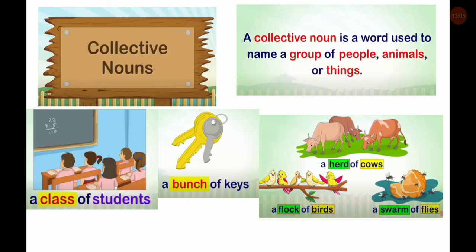Bunch is a collective noun. A herd of cows. Herd is a collective noun. A flock of birds. The flock is a collective noun. A swarm of flies. Swarm is a collective noun. The word which is used to name a group of people or animals or things is called a collective noun.